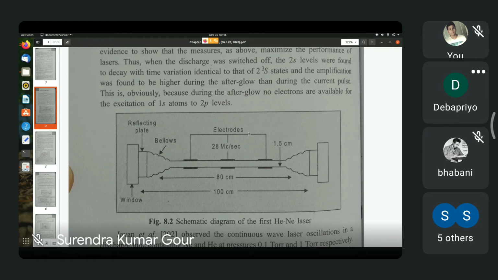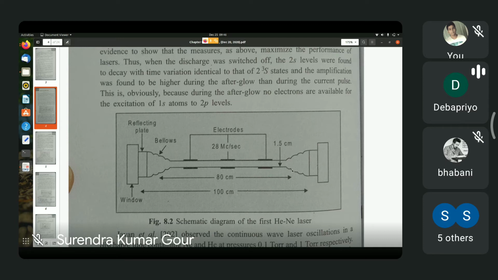Now, to the left of the tube and also to the right of the tube, you can see two bellows. I don't know whether you have seen bellows. Bellows used to be fitted to old-fashioned cameras, those used in the early 20th century.